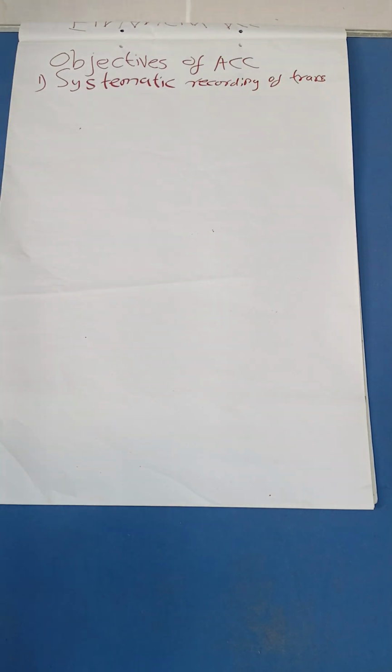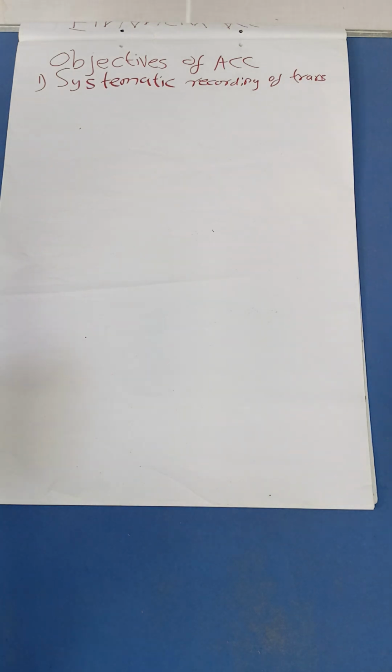Good. That is one objective why we are learning financial accounting. When we are in the business, we are going to record our transactions systematically, in the order of occurrence, how they have occurred. That's why we are going to look into the day books, the prime books, because anything that happens on a daily basis is recorded. That's why we are going to venture into journals, because in journals we record transactions in chronological order.